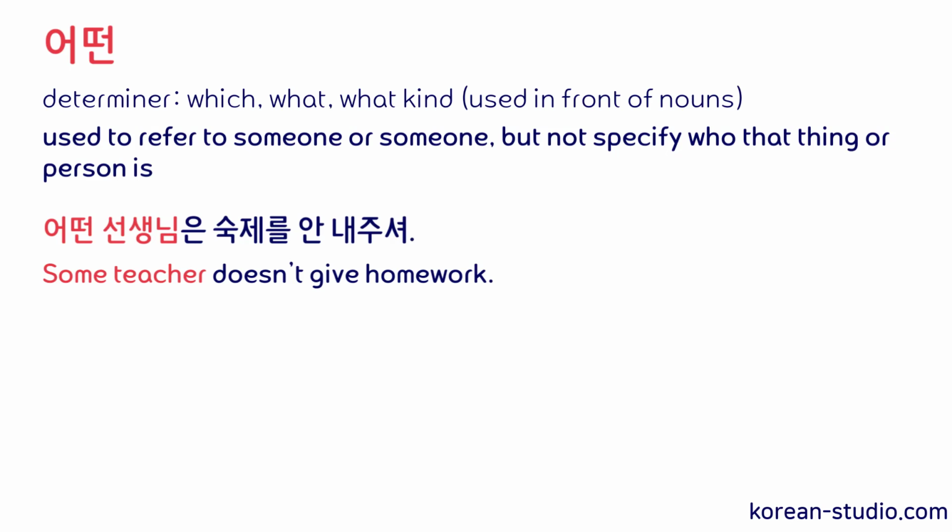어떤 선생님은 숙제를 안 내주셔. So in this sentence, 어떤 선생님 refers to some teacher. It's not important to specify who this teacher is, but it's just that some teacher doesn't give homework.